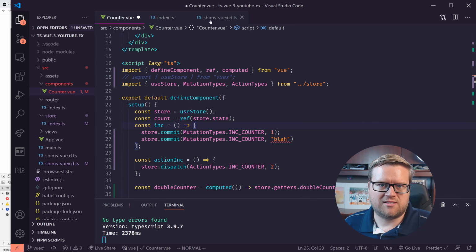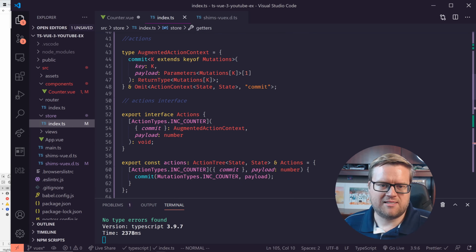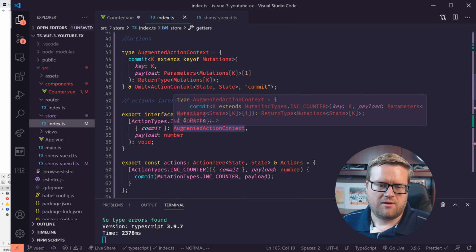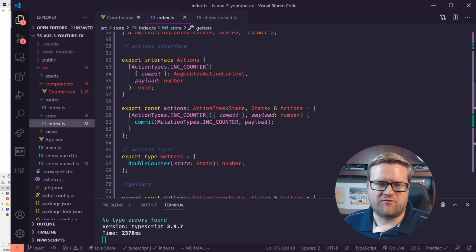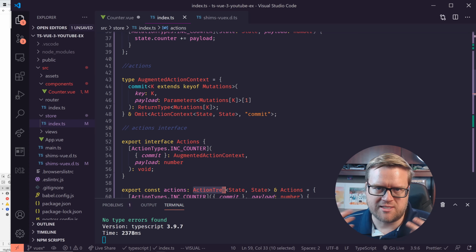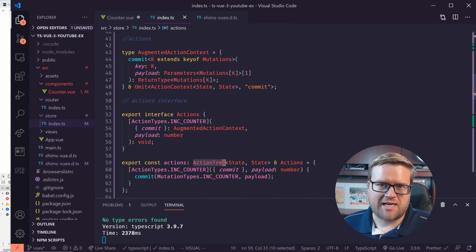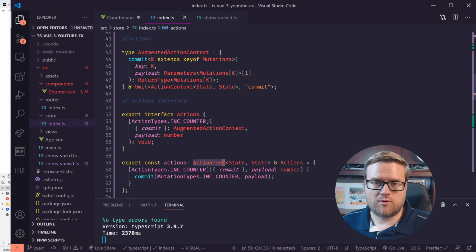And obviously this is a whole lot of stuff to do to add in this store, but I could see there's going to be libraries. You could probably create these once and then reuse them everywhere, especially if you're using modules everywhere in your app. And as long as you have kind of the same look and feel, these types aren't too hard to use. Just try to use this action tree, mutation tree, getter trees, and then extend your own version, your own types for it. So I'd love to hear what you guys think about this.